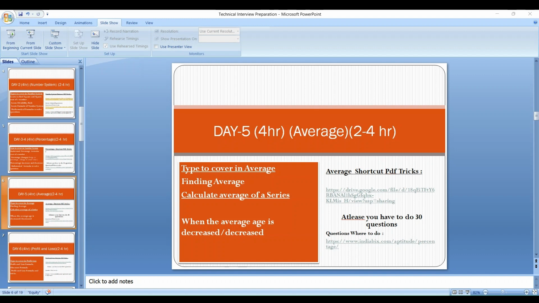After covering those questions, you are ready for that, and you have to give at least 2 to 4 hours to permutation and combination, and this will be a compulsory factor for aptitude. It is not asked too much, but basically in every exam there will be 5 or 6 questions from permutations and combinations. So you have to do at least 30 to 40 questions to make a base, and make notes of that too, because that will be majorly important.